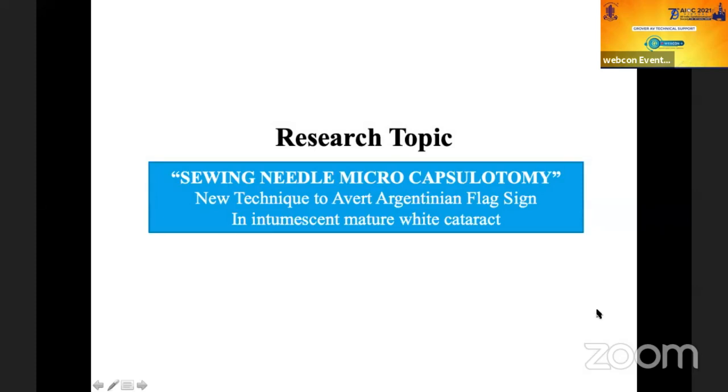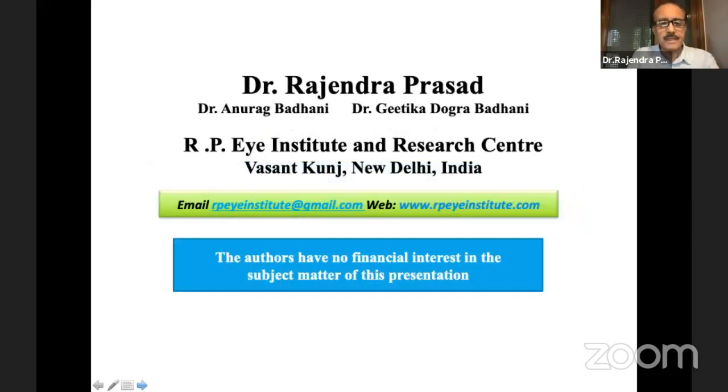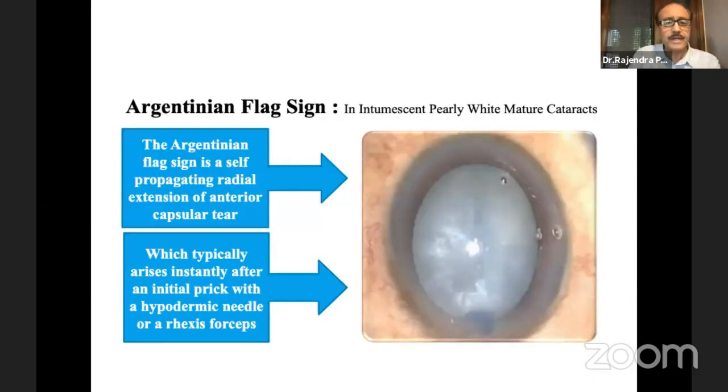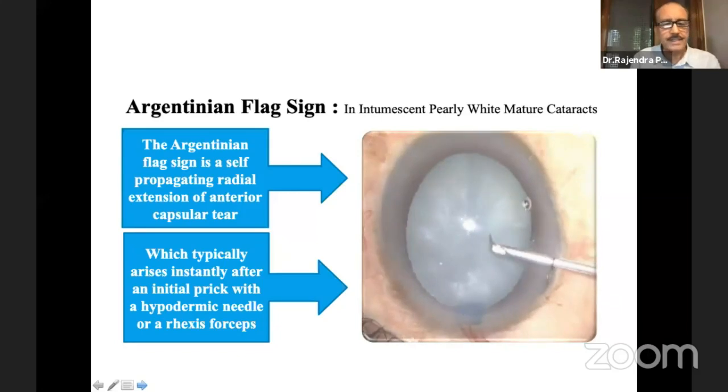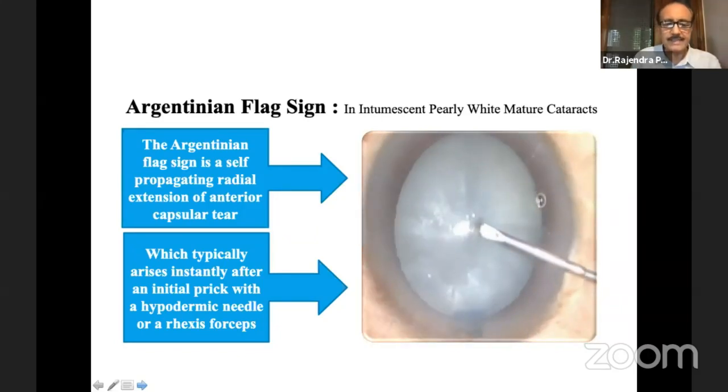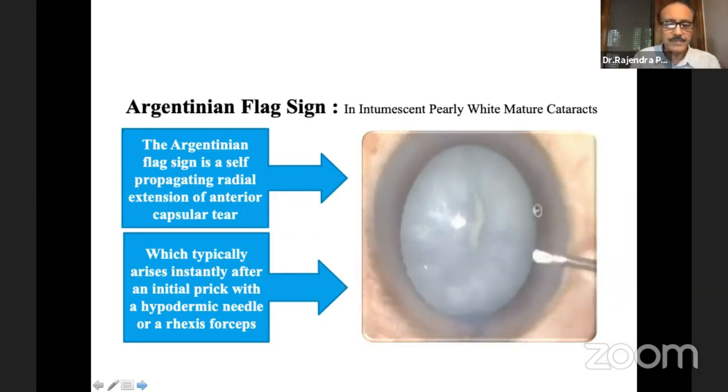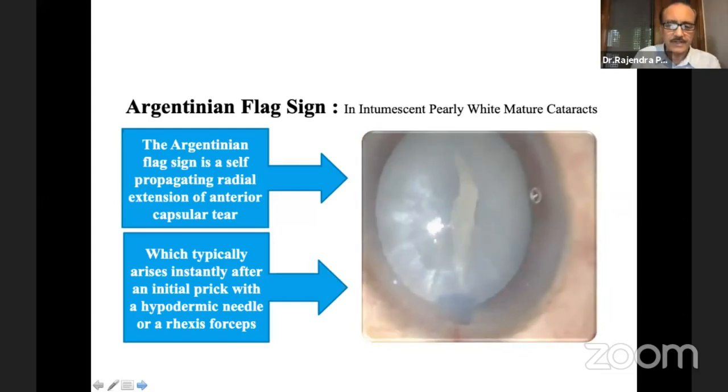Good morning, chairpersons, judges, and dear friends. My research topic is saving needle microcapsulotomy, a new technique to avoid Argentinian flag sign in infant and mature white cataracts. The authors had no financial interest in the subject matter of this presentation. We know that Argentinian flag sign is a self-propagating radial extension of the anterior capsular tear, which typically arises instantly after an initial prick with a hypodermic needle or the rhexis forceps.